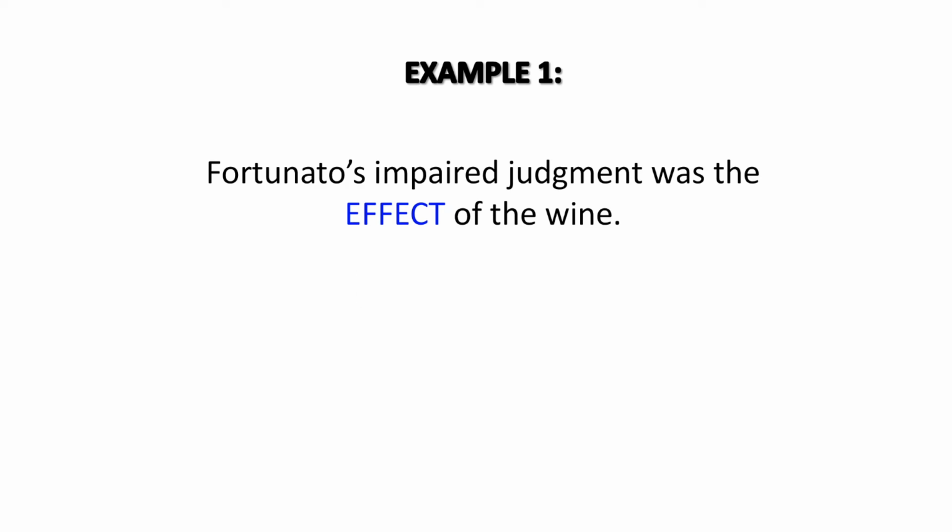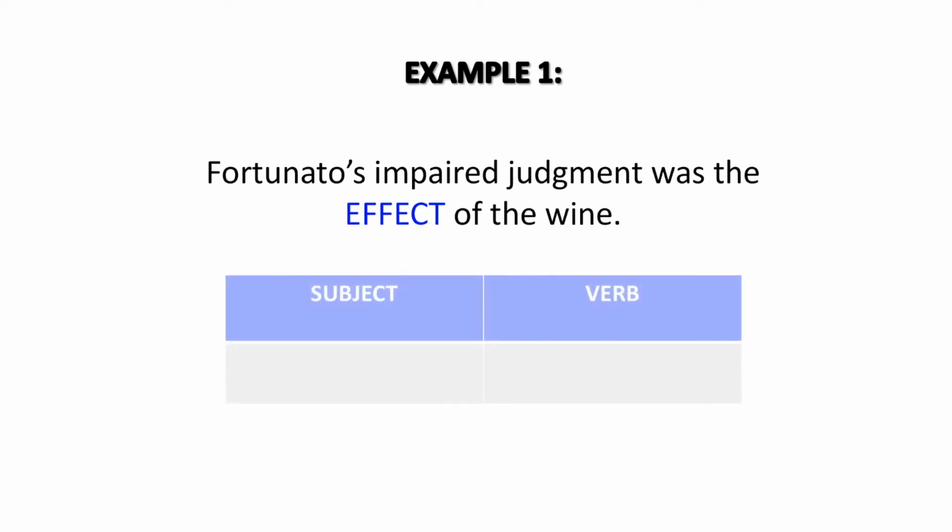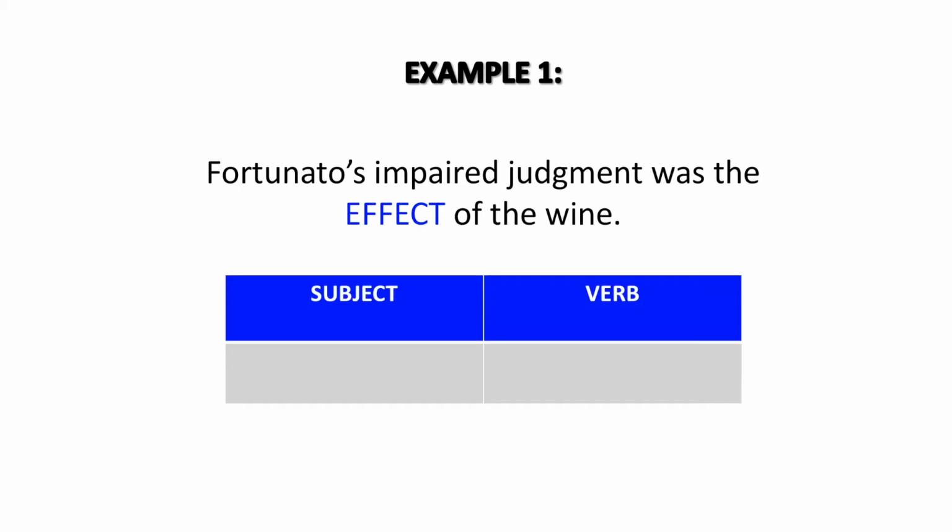Now let's talk about an example when effect is used as a noun. Fortunato's impaired judgment was the effect of the wine. Let's pull this sentence apart and see why effect acts as a noun here. Judgment is the word doing or being something in the sentence, so it is the subject. As I said before, every sentence requires a subject and a verb. Here, the subject already has a verb, was. The sentence does not need the word affect to cause action because the word was already is completing this job. So, the noun effect should be used.